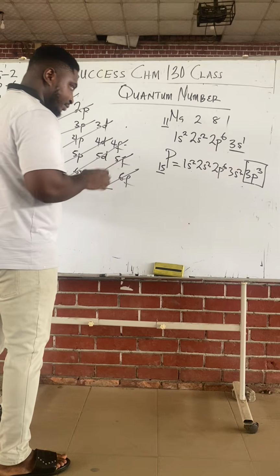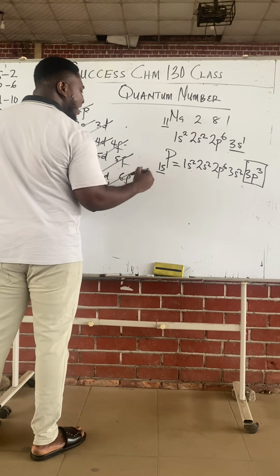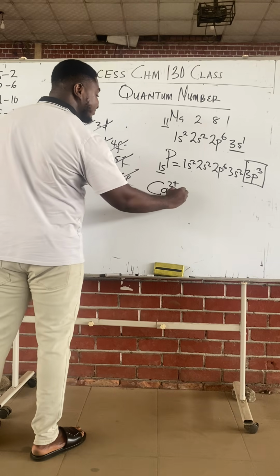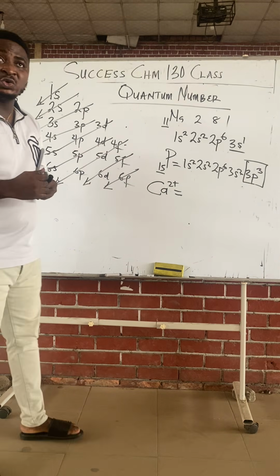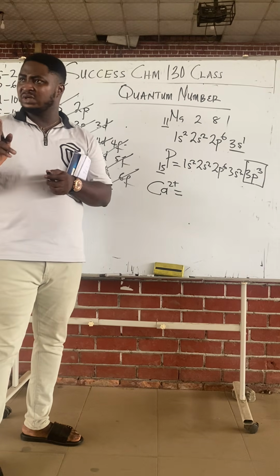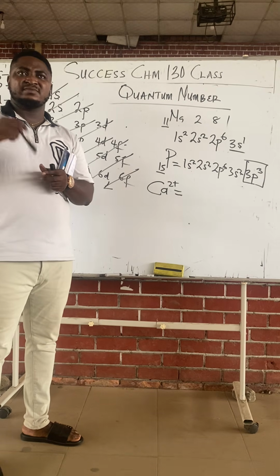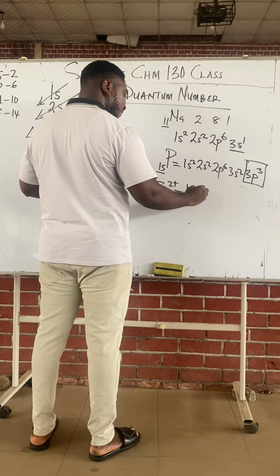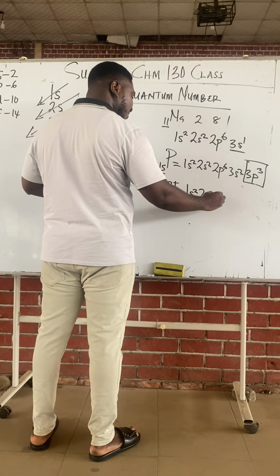Now, what if they ask you to write the SPDF configuration for calcium 2+? Not just calcium. Calcium 2+. Calcium 2+ must mean that calcium has lost 2 electrons. So for calcium 2+, what are you going to have? 1s2, 2s2, 2p6.